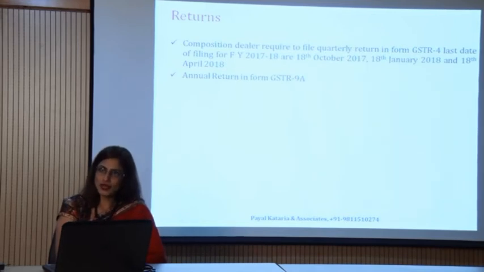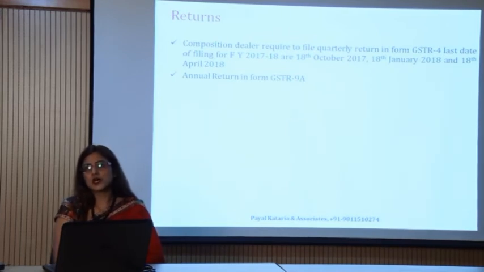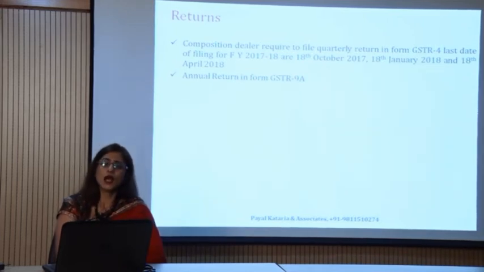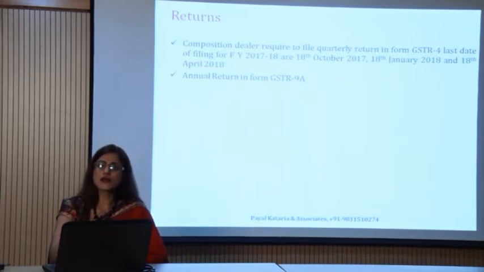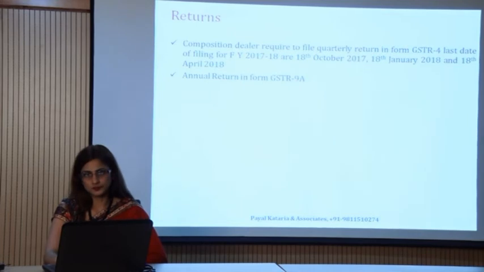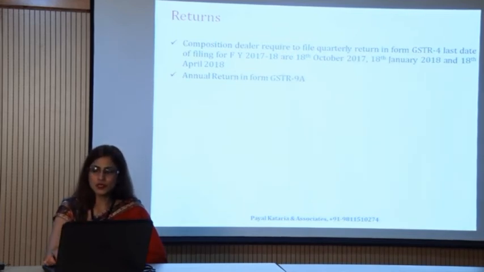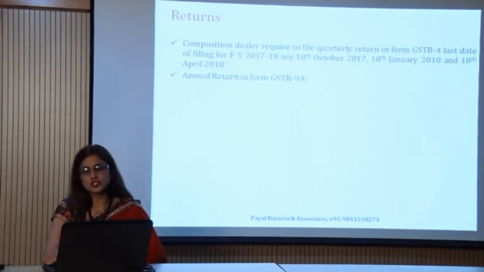One more return will be filed, which is called the annual return, and for the composition scheme the name of this form is GSTR 9A. This is the annual return, and these two formats, GSTR 4 and GSTR 9A, are both very simple forms, very easy to fill. So these composite dealers are relaxed from the filing. Even the format is not complicated. These forms are too simple to fill. It means once you opt for the scheme, this scheme is very much beneficial.